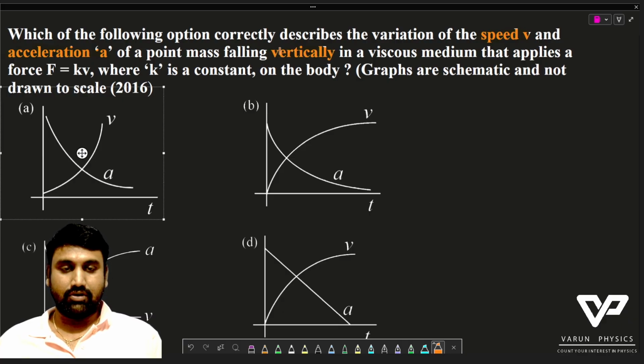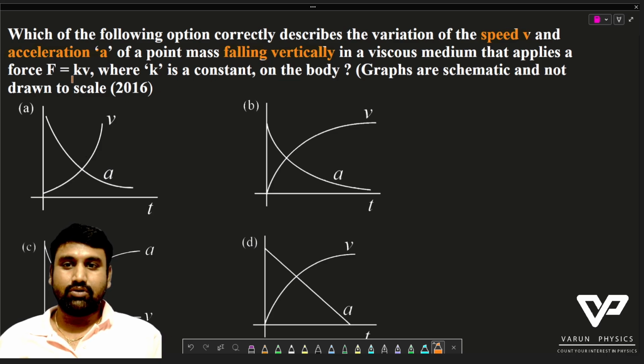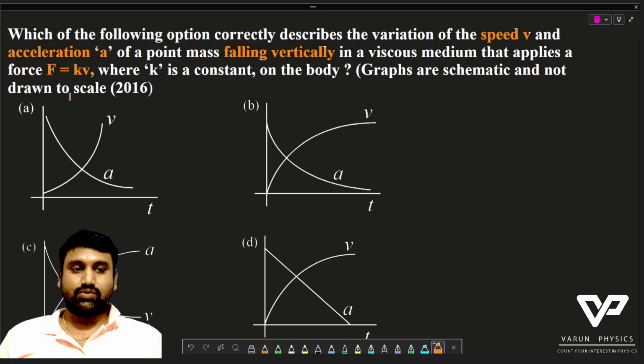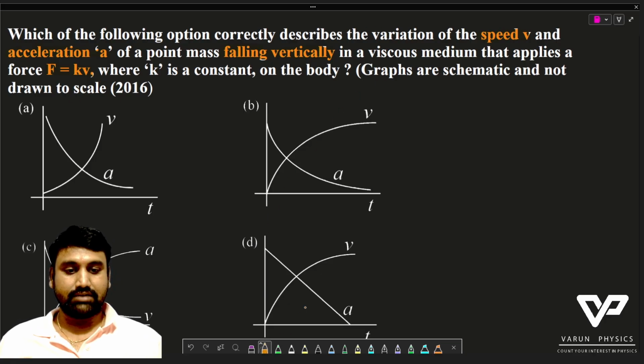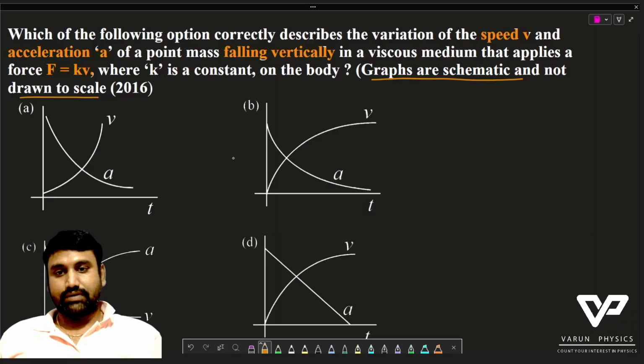Falling vertically in a viscous medium that applies a force F is equal to kV. Since the viscous medium force F is equal to kV, it is a resistance force which is opposing the motion, where k is a constant. And one more line he has given: the graphs are schematic and not drawn to scale. They are not actual scale graphs. So we can observe the graphs.